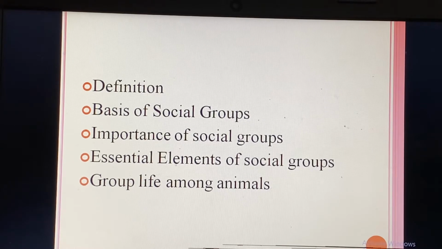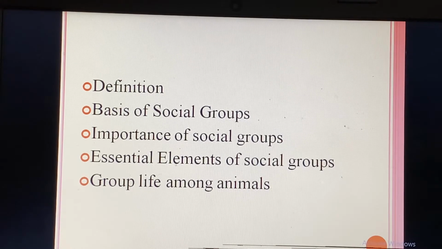Then comes the definition by Merrill: two or more persons are in communication over an appreciable period of time and who act in accordance with a common function or purpose. So there is something common, an interest or anything. That is why groups are formed.